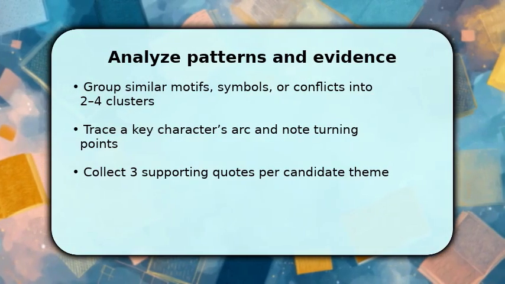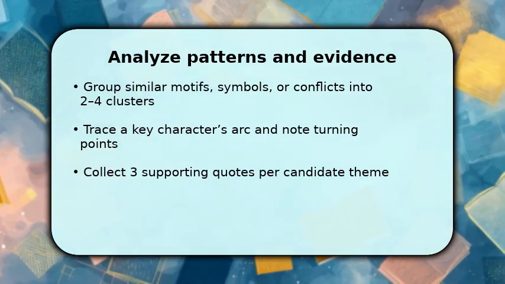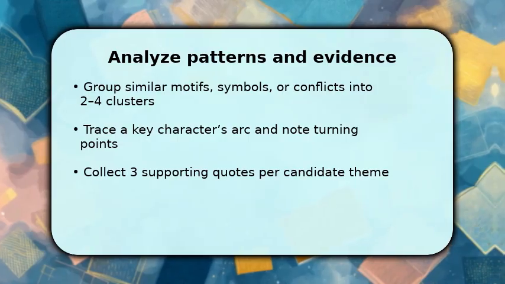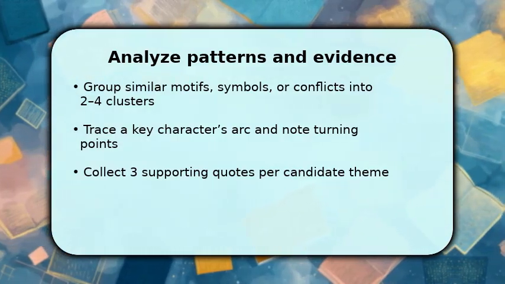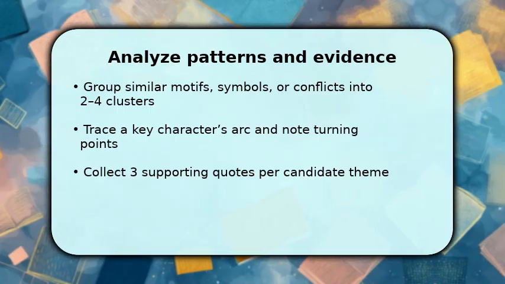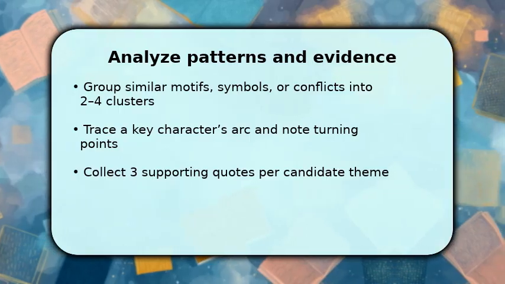Now continue by grouping the highlights into clusters: motifs, symbols, recurring conflicts. You should trace at least one central character arc and mark turning points where choices reveal values. Then, assemble 3 strong supporting quotes for each candidate theme and explain briefly what each quote shows.